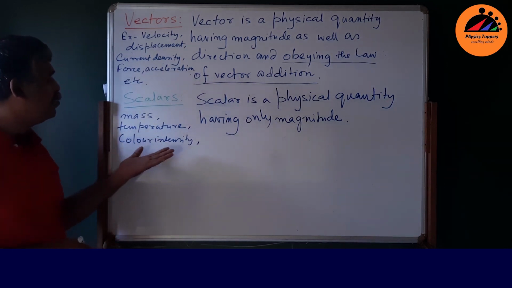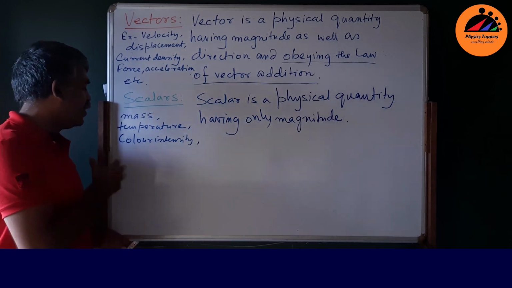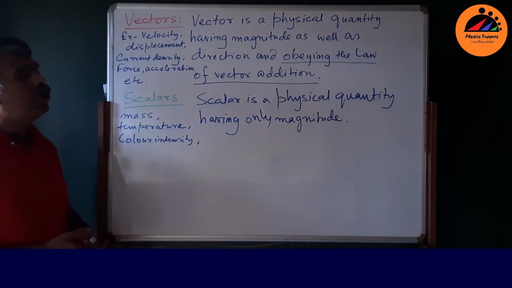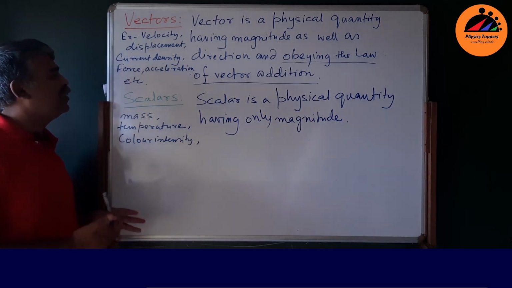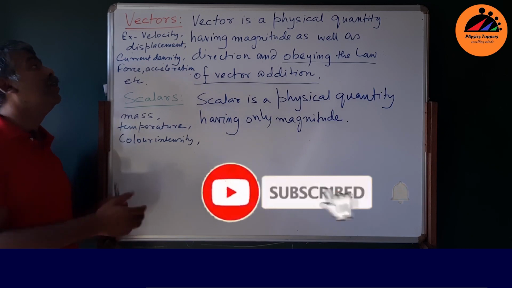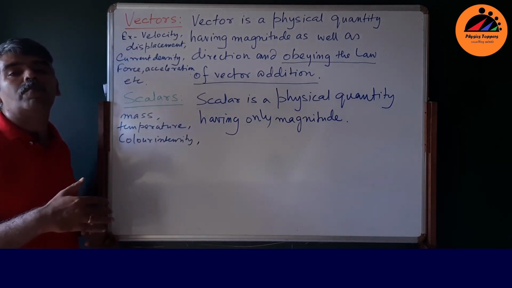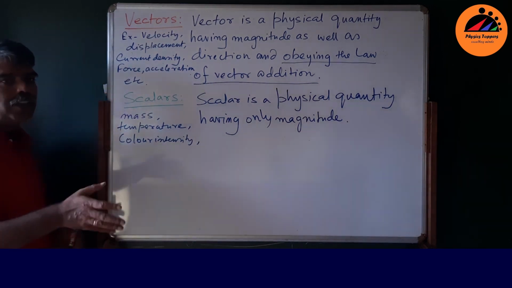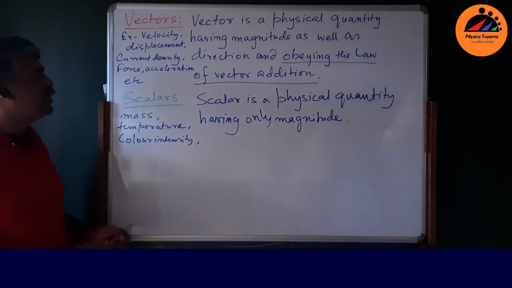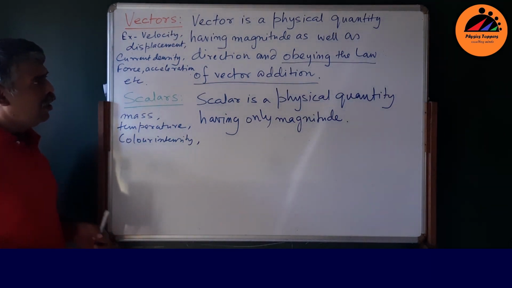You don't have a direction as far as these quantities are concerned. As you grow and age, you will see that the definition of vectors and scalars transforms a little bit. You will define a vector as a quantity which obeys a particular transformation law. But as far as your plus 2 level is concerned, keep these definitions as the definition of vectors and scalars.